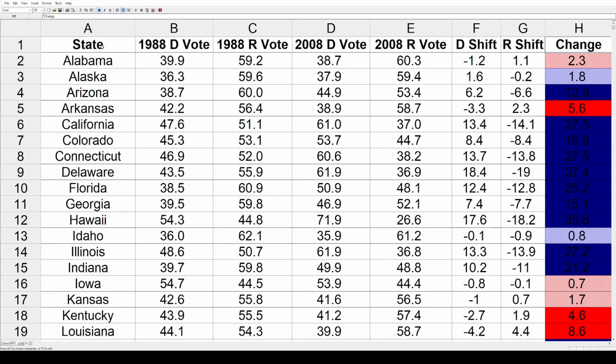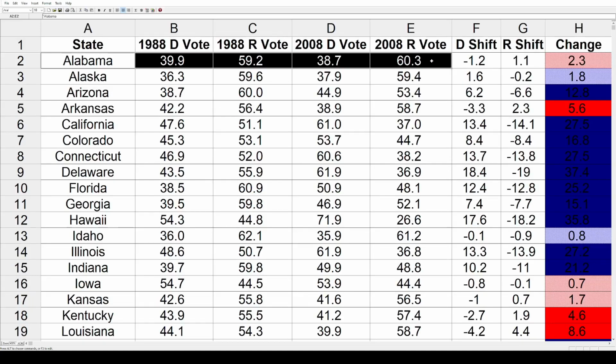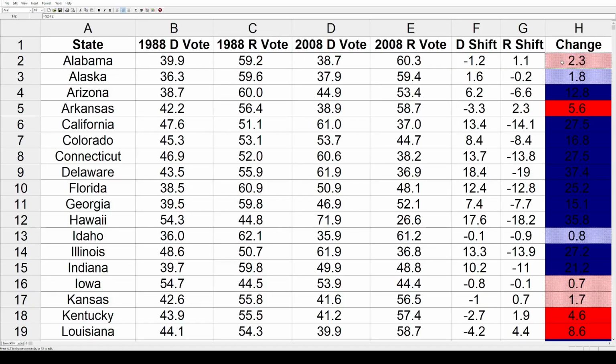So having said all that, let's take a look at Alabama. In 1988, Michael Dukakis got 39.9% of that vote. George H.W. Bush won the state with 59.2. Jump ahead, 2008. Barack Obama dipped down to 38.7. John McCain got 60.3. That's a net loss of 1.2 for the Democrats, a net gain of 1.1 for the Republicans, and a total net change of 2.3% in favor of the Republicans. So not a whole lot of change there in Alabama. Some of these states nearly ended up voting in line in 2008 with what they did 2 decades prior. So let's quickly go through the rest of these states.